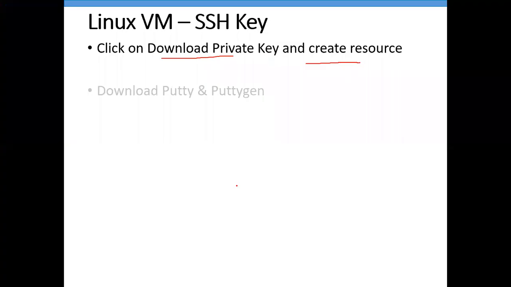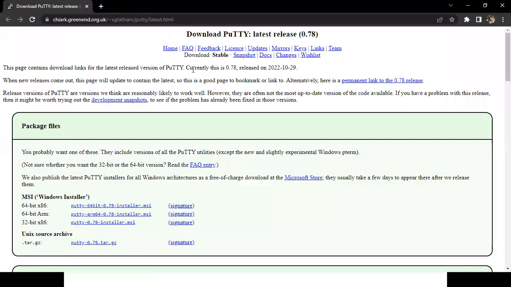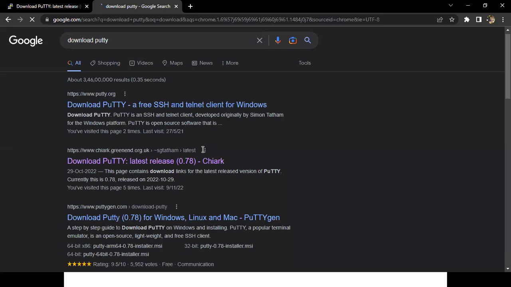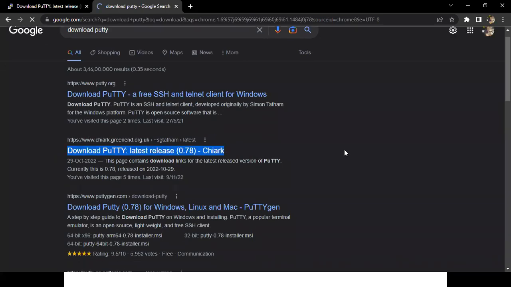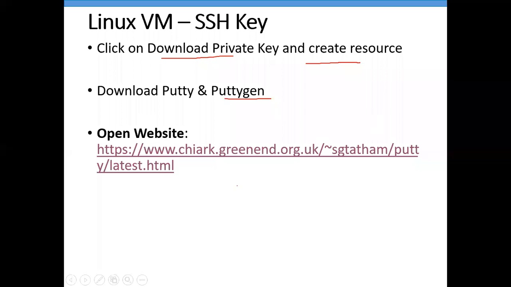Now, to connect to our machine, we need to download two tools: Putty and PuTTYgen. Here I've given the website. Even if you search on Google, you will get the same website. From there you can download Putty. Scroll down.